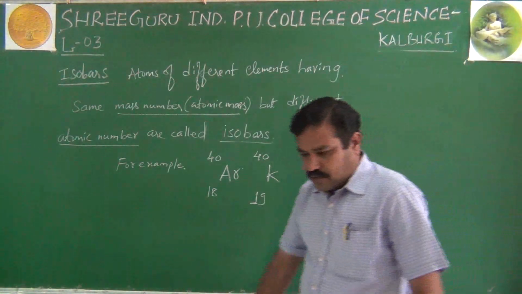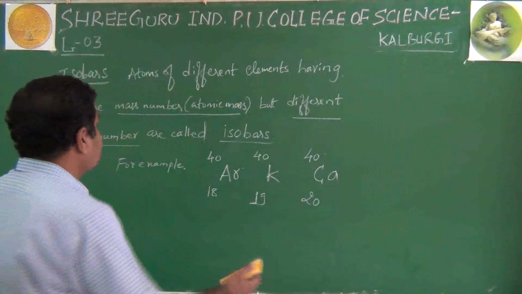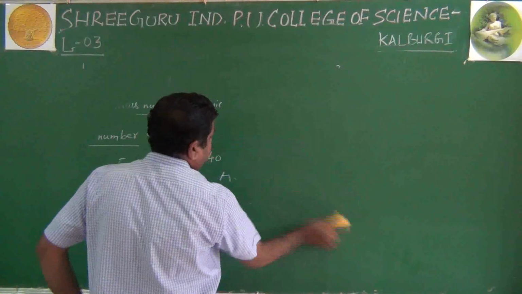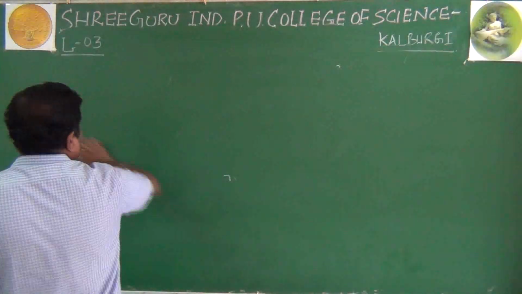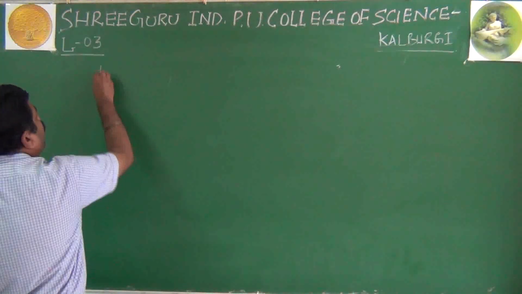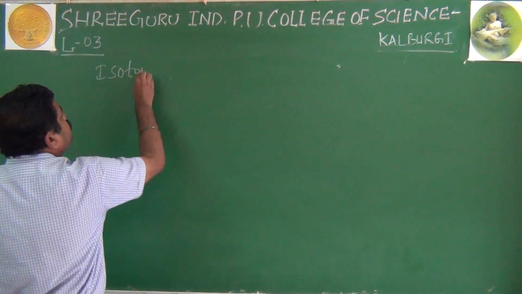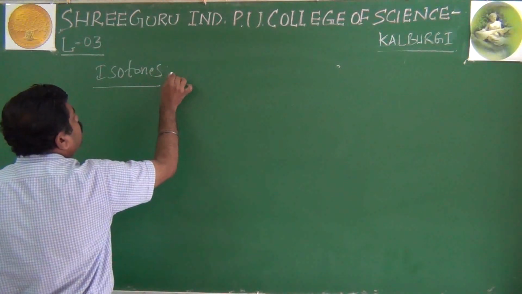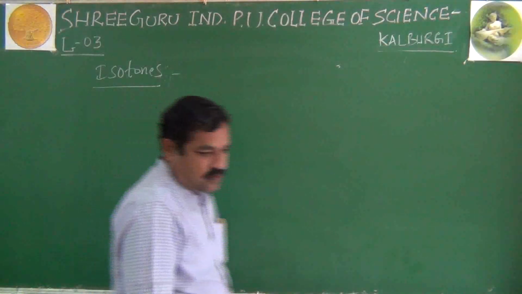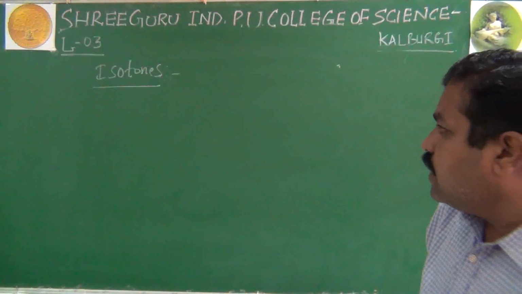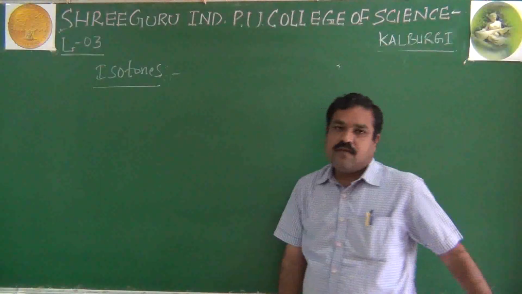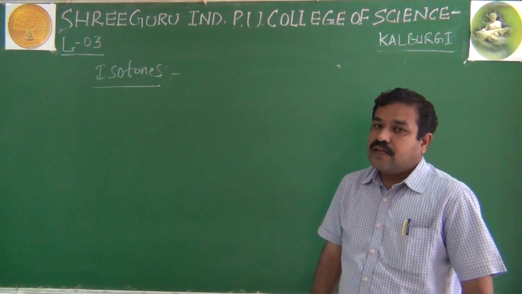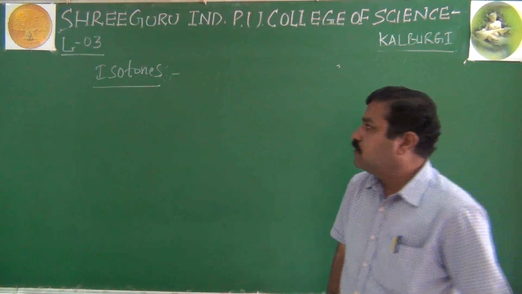Okay. Now let us move on to the next part. After isobars, it is the turn of isotones. What are isotones? Isotones are the atoms of different elements, but containing the same number of neutrons.